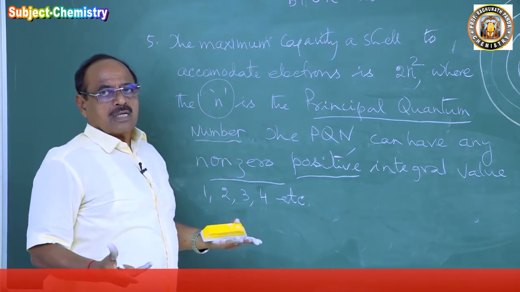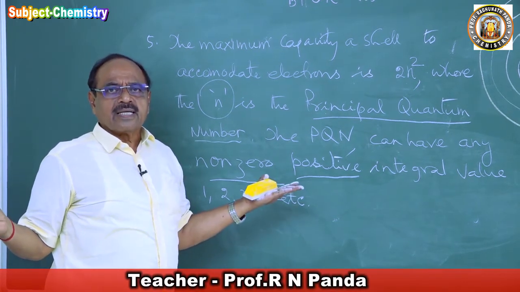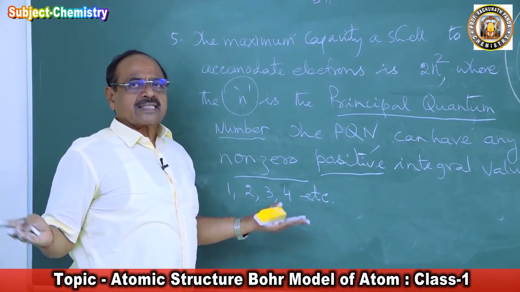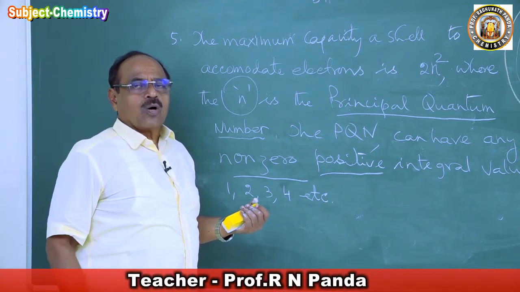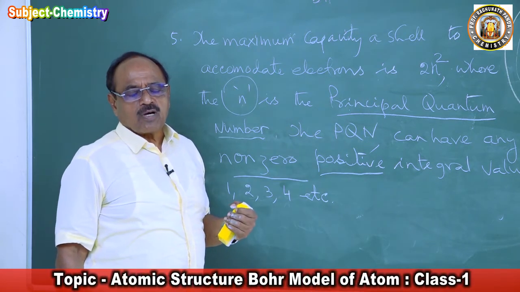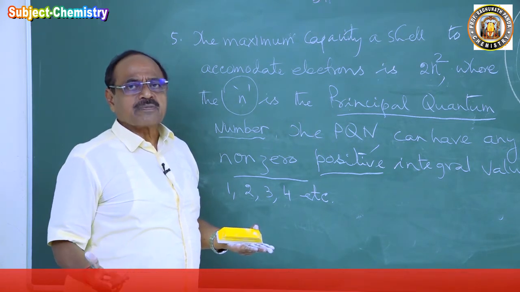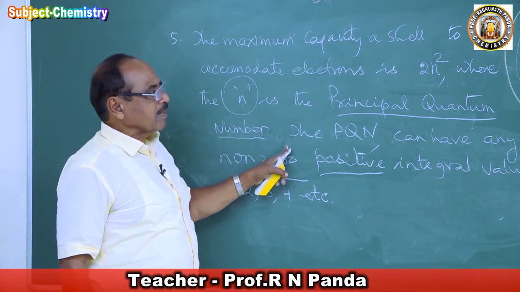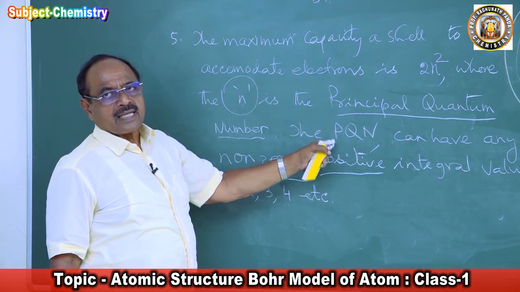It is like the principal secretary of a department. There are many secretaries in the department. Then comes the principal secretary of the Chief Minister of Odisha. There are many secretaries under the Chief Minister of Odisha. That secretary gives the command to all the secretaries according to the will and pleasure of the Chief Minister or the government. So he decides everything. Everything is final with him. So this is an important number, hence he called it principal quantum number. Everything in the model of atom is derived from the letter n.